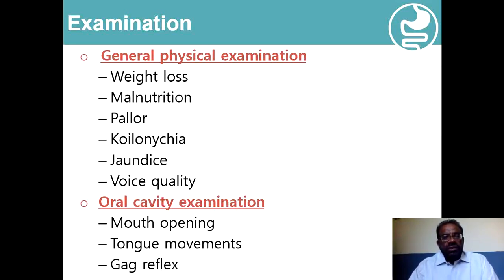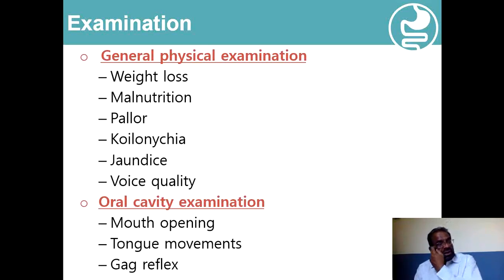So coming to the examination, as a part of evaluation, in the general physical examination one has to look for the weight loss, the nutrition status of the patient, pallor and koilonychia. These two features will be associated with Plummer-Vinson syndrome and iron deficiency anemia leading to epithelial changes and formation of web.